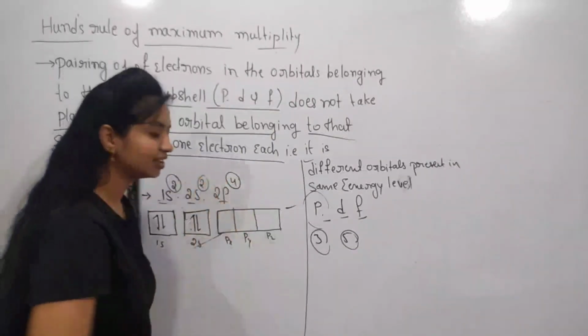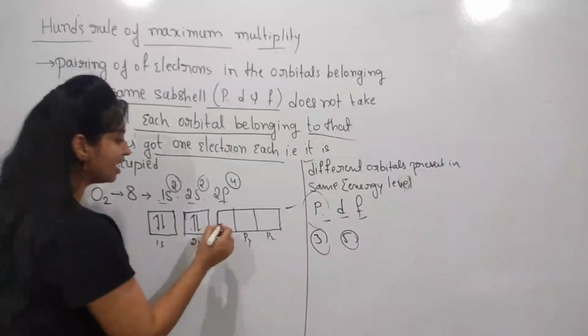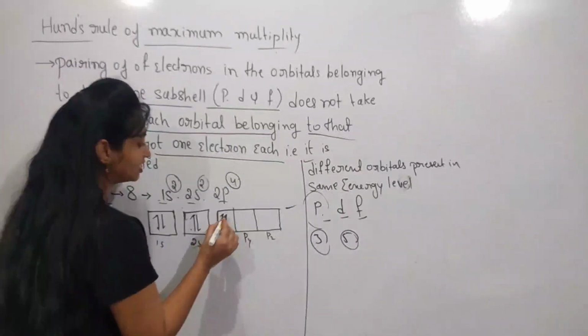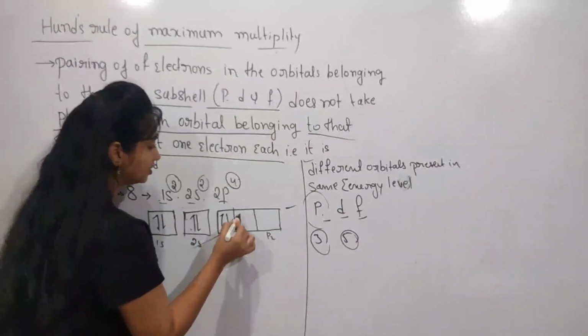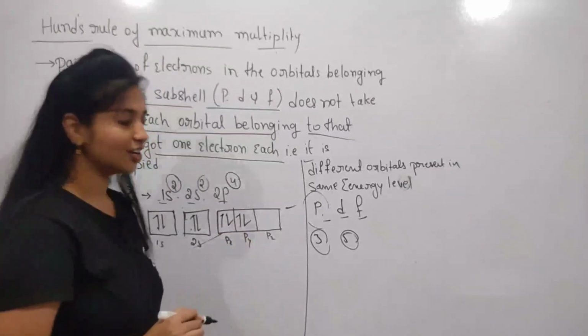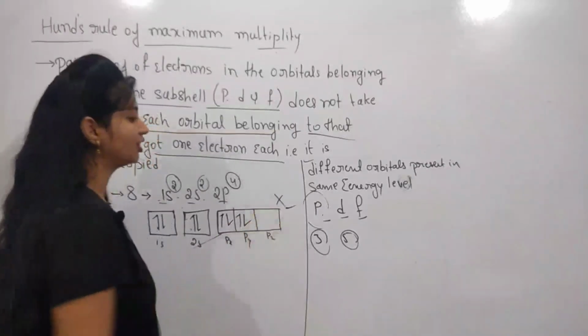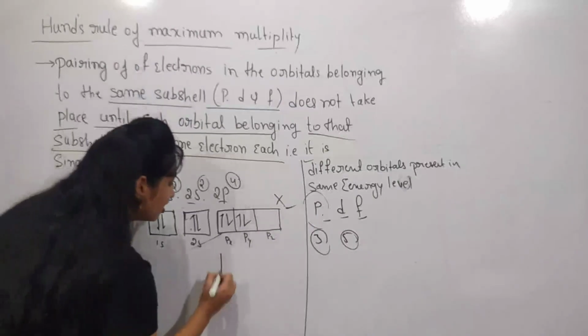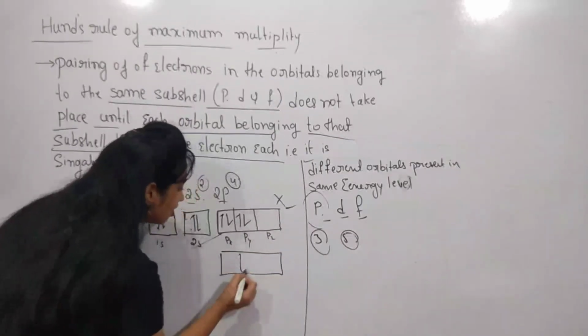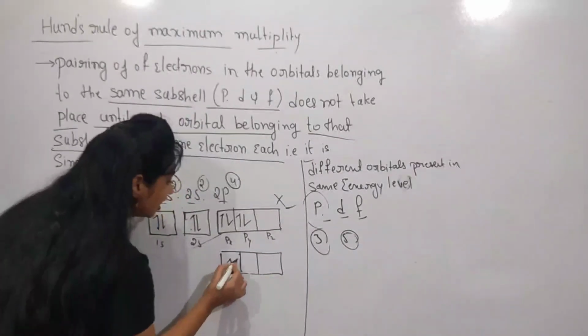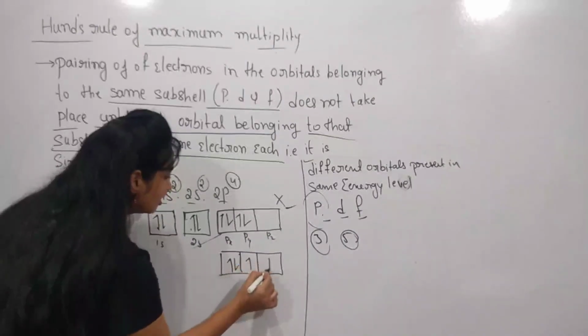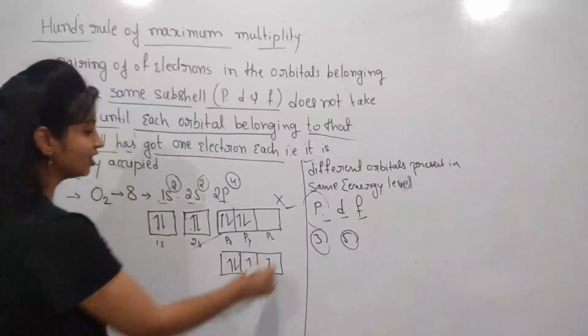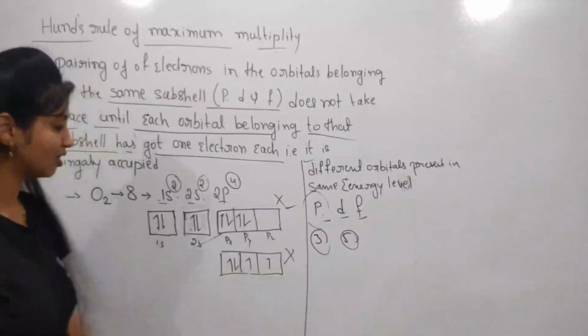And then what about the next p orbital? Can I fill the orbitals like this? 1, 2, 3, 4. No, this is a wrong method. Or can I fill the orbitals like this? 1, 2, 3, 4. No, this is also a wrong method.